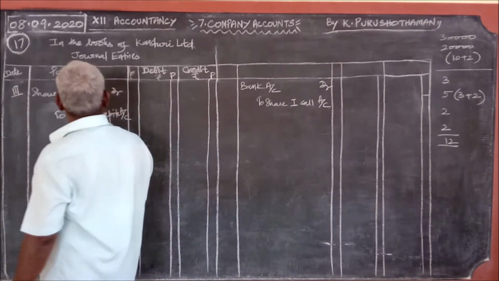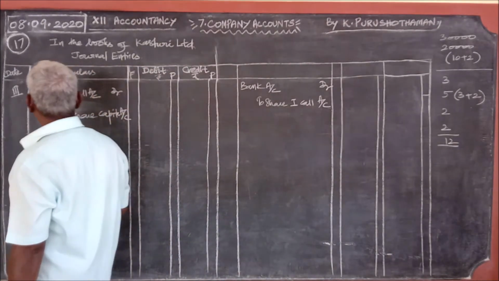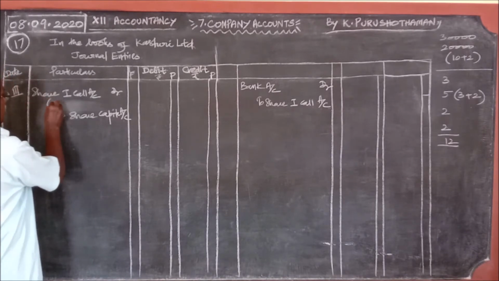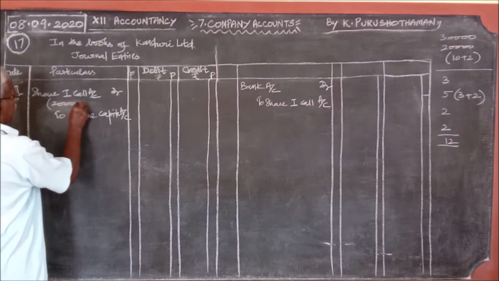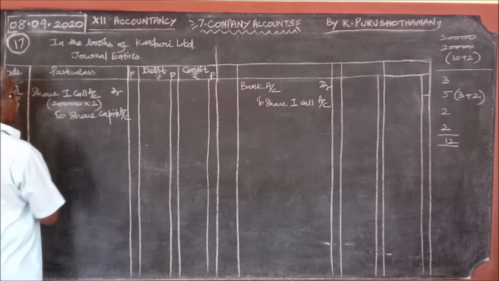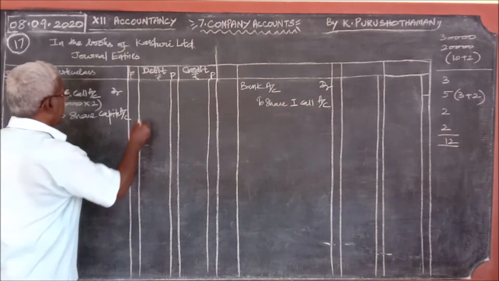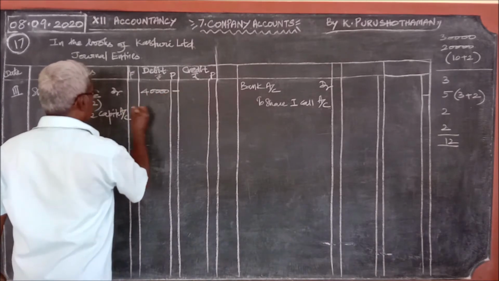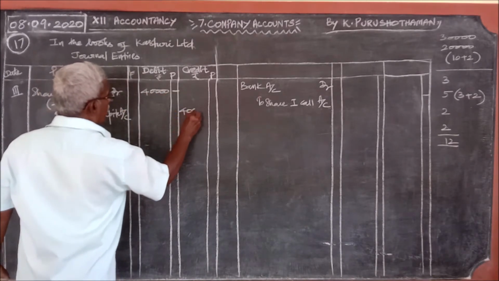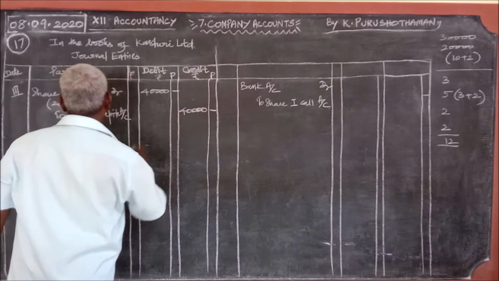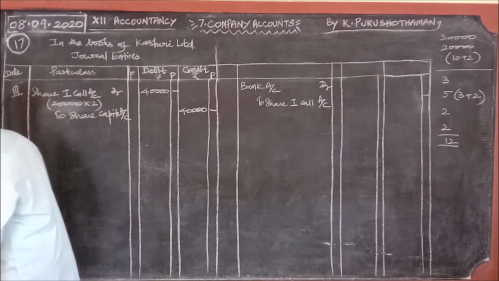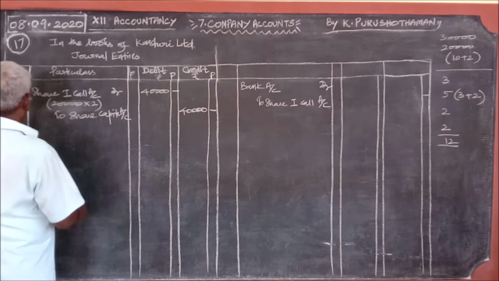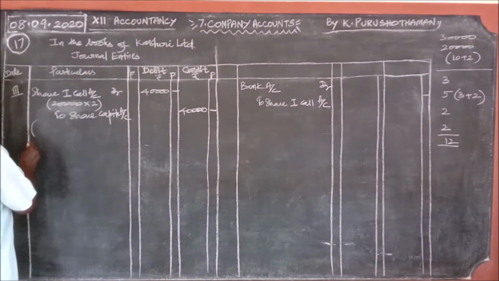Before entering the values here, the share first call money is 2 rupees. So 20,000 into 2, 40,000 rupees we should write. And what narration should we write?